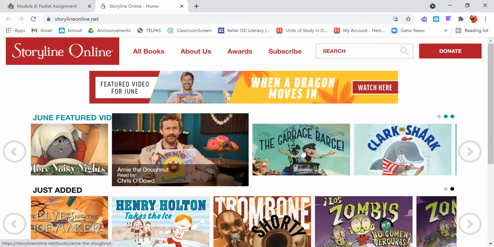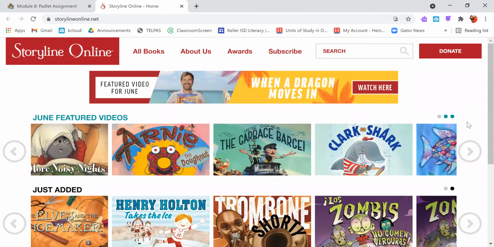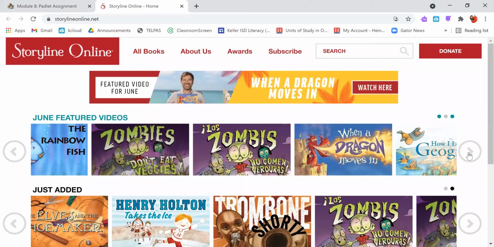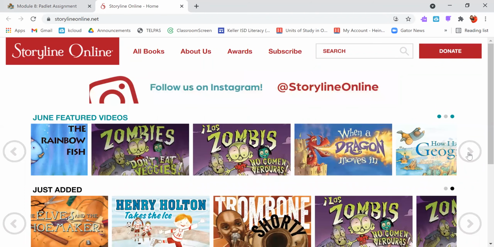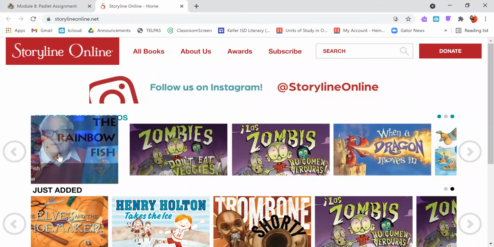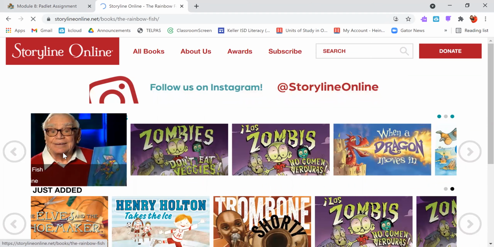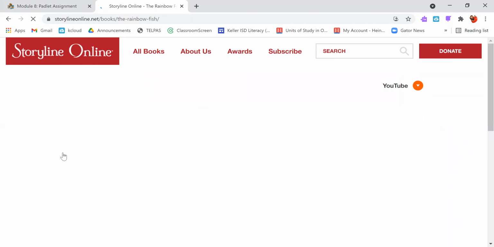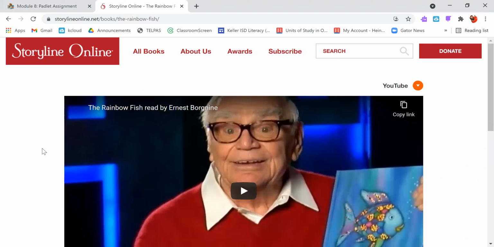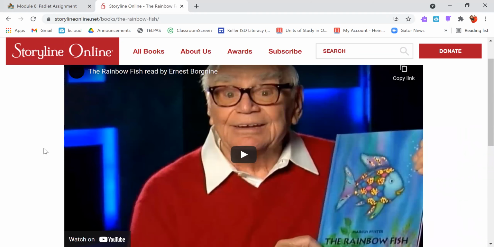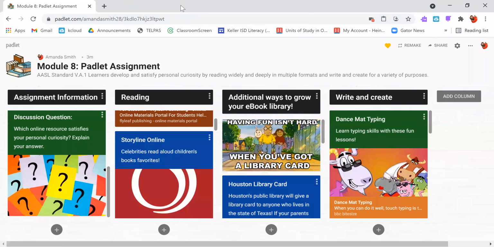You can search for a particular book, or just scroll through and see what books are available. One of my personal favorites is here, The Rainbow Fish. And this is read by actor Ernest Borgnine. So you can go through and have some of your favorite celebrities read you some of your favorite children's books.